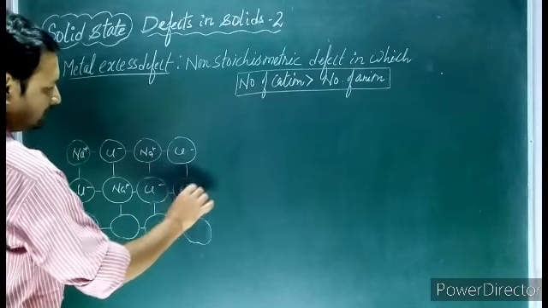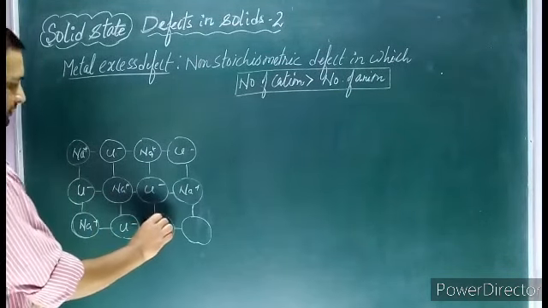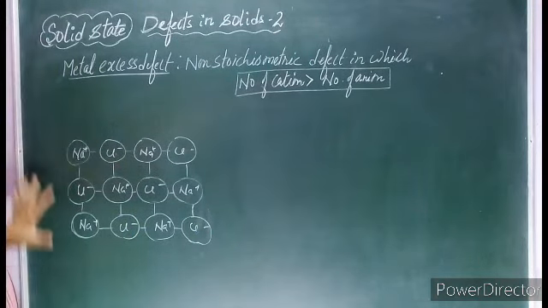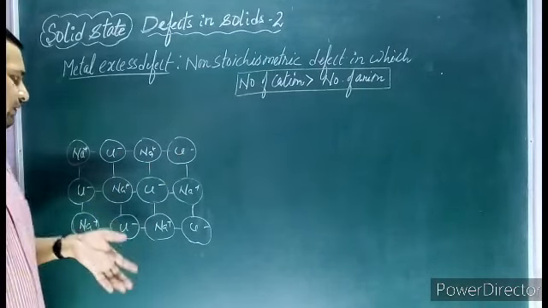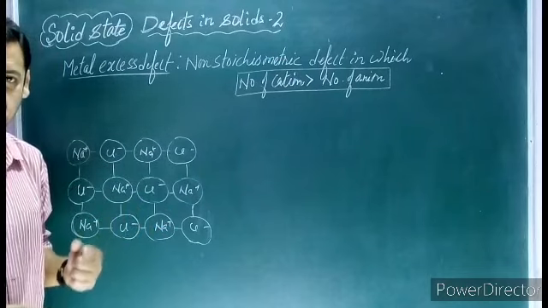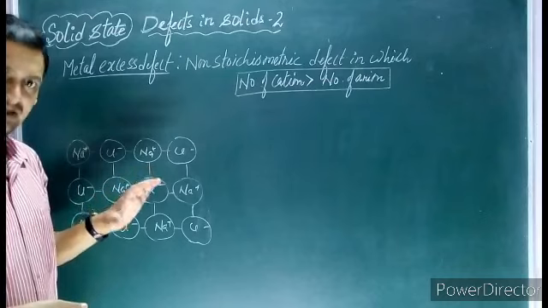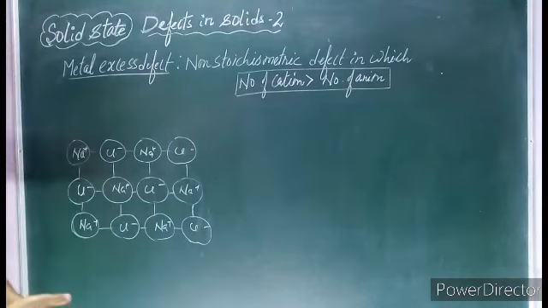Cl minus, Na plus, Na plus, Cl minus, Na plus, Cl minus. Suppose this is your ionic solid. Here, what you see is that we have an equal number of cations and an equal number of anions. So here we have the stoichiometry balanced: the number of cations is equal to the number of anions.